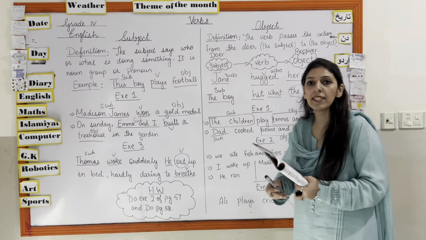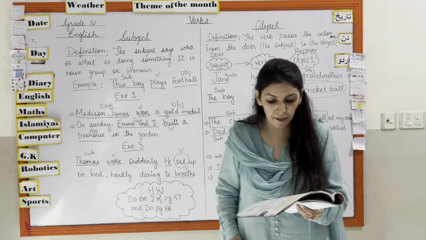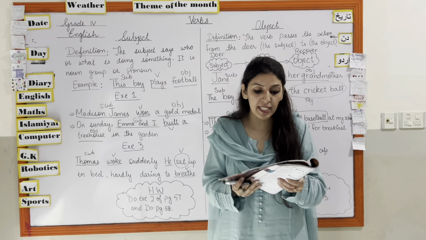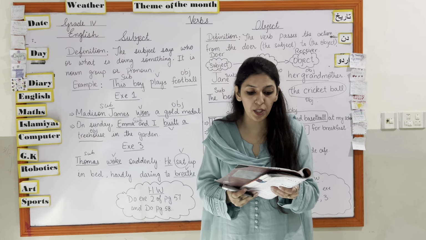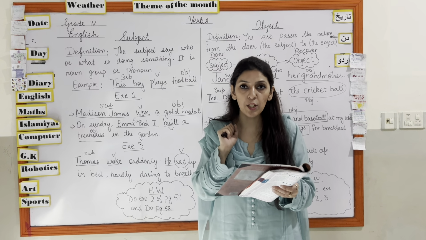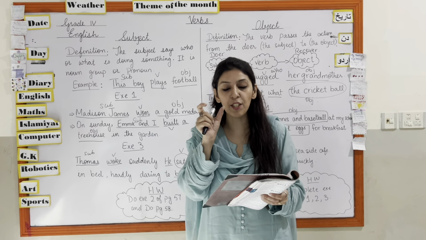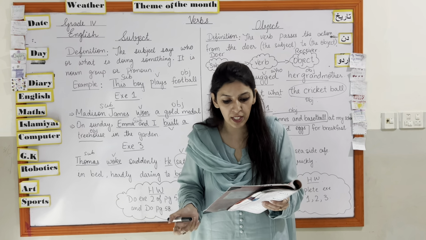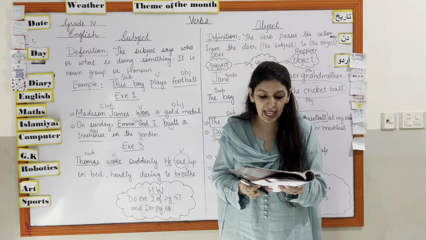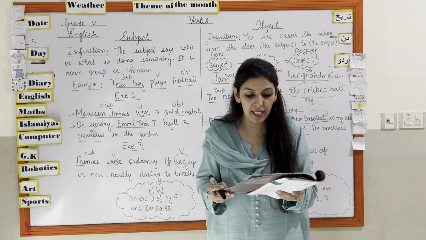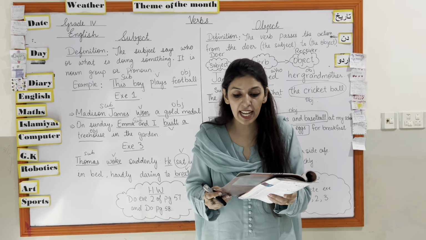So the rest of the exercise you have to do by yourself. That is, the teacher wrote a short poem on the board. So the teacher is the subject over here, wrote is the verb, and the short poem is the object of the sentence. Then tick on the next exercise, that is, tick on the sentences that have an object.